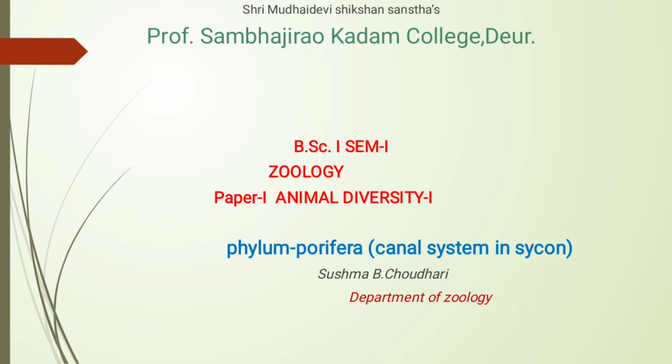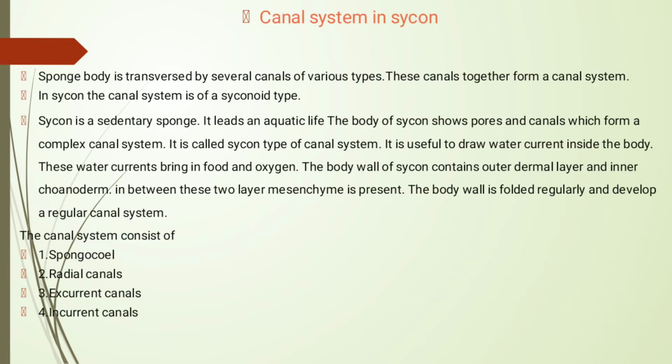In the previous online lecture, we discussed the classification and the general characters of phylum Porifera. Now, in this offline lecture, we discuss the canal system in Sycon. The presence of a canal system is the characteristic feature of the phylum Porifera. The sponge body is traversed by several canals of various types. These canals together form a canal system.